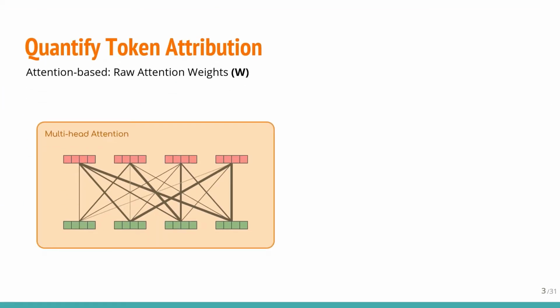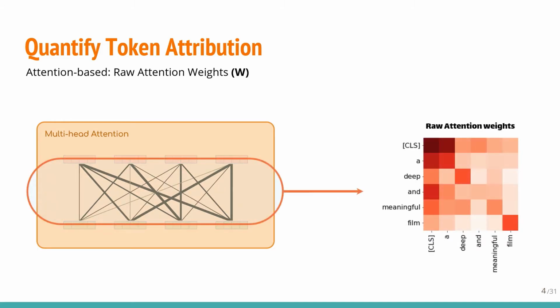The simplest element for quantifying the token attribution is leveraging the attention weights assigned by the self-attention mechanism itself. If we plot it in one of the layers, it will look like the heat map on the right. It shows how much a token in a row attends to other tokens in columns, including itself. However, there have been debates on whether raw attention weights are reliable anchors for explaining the model's behavior or not.